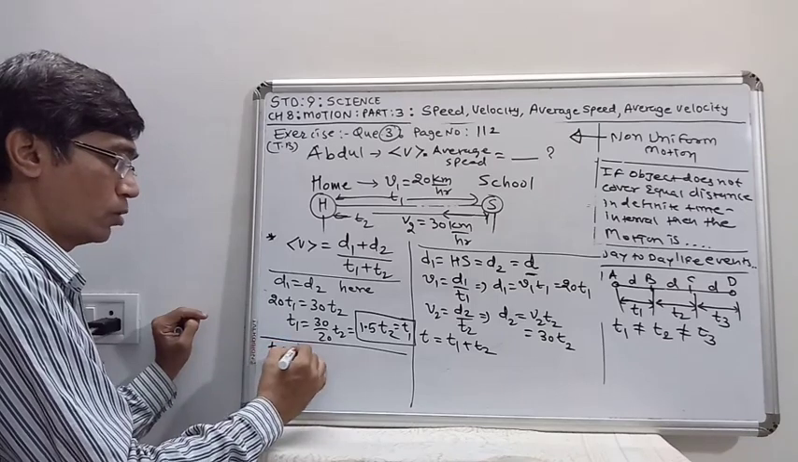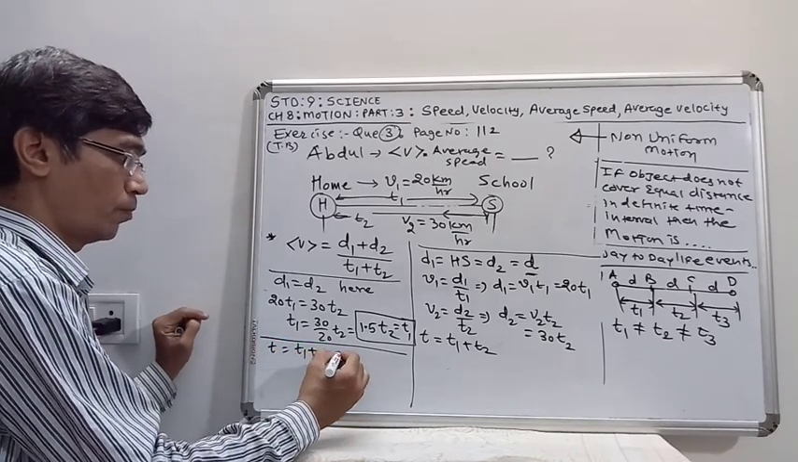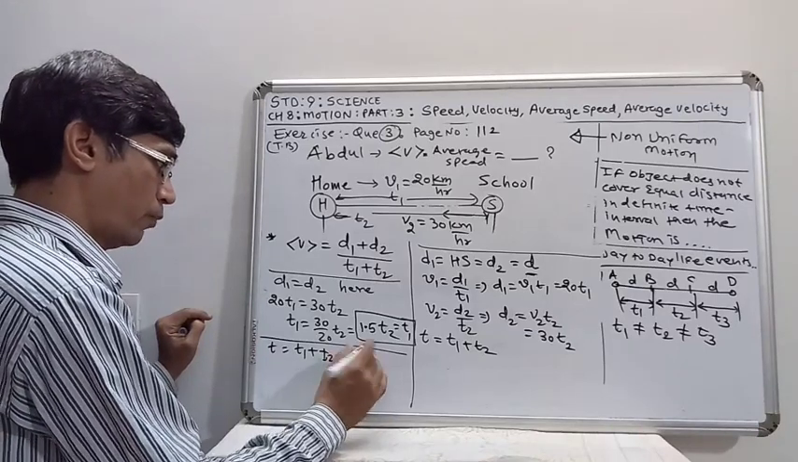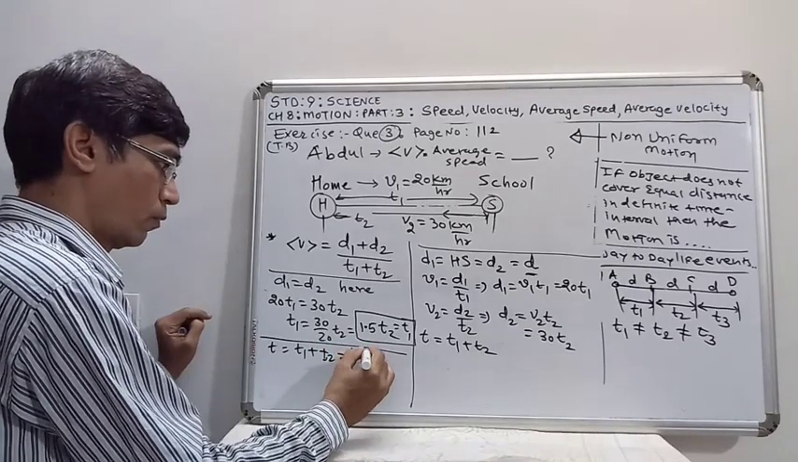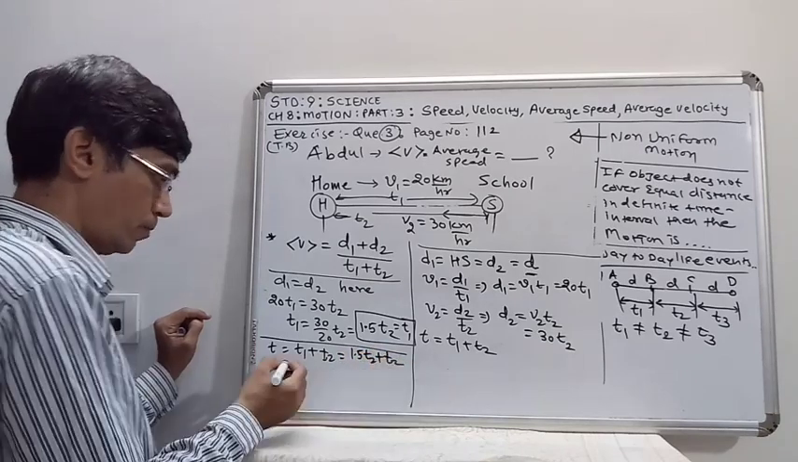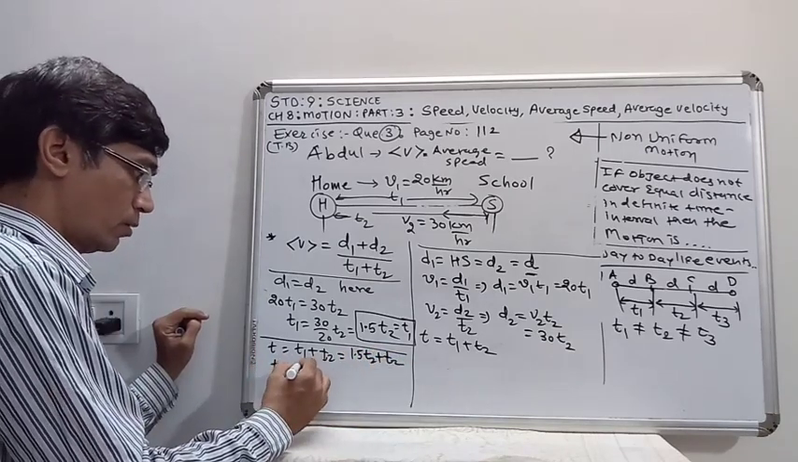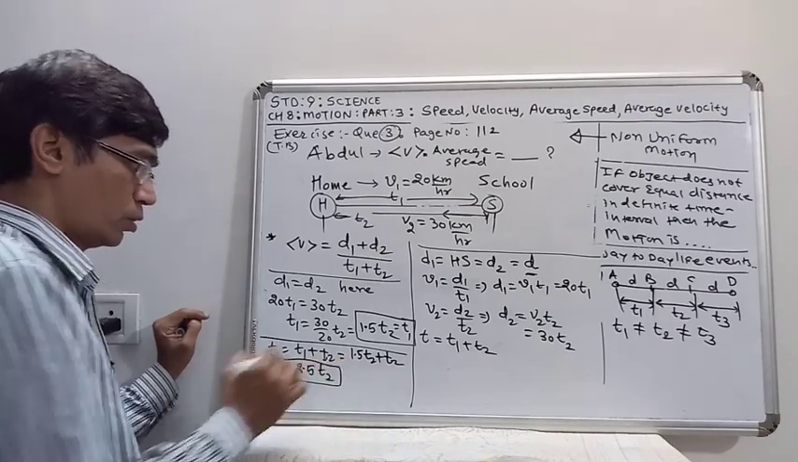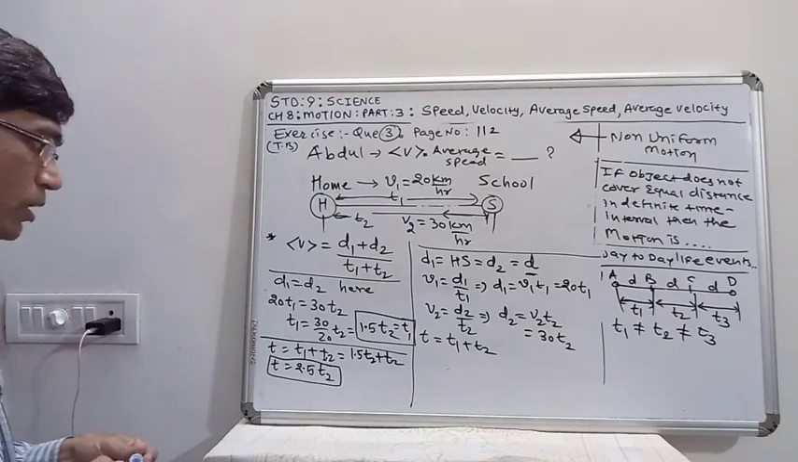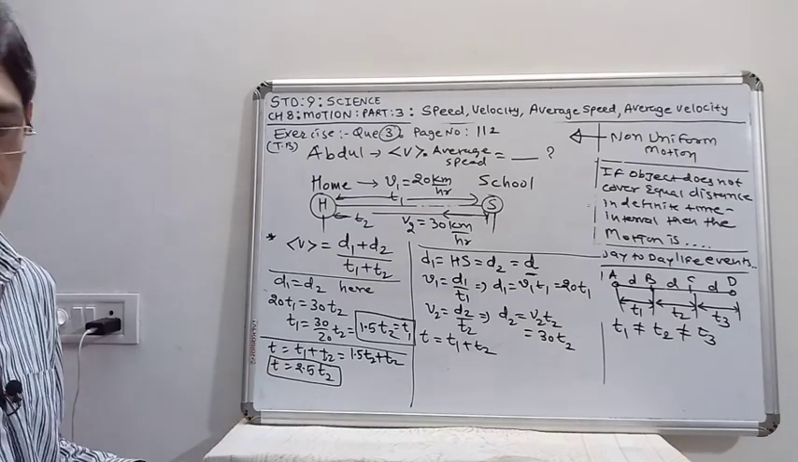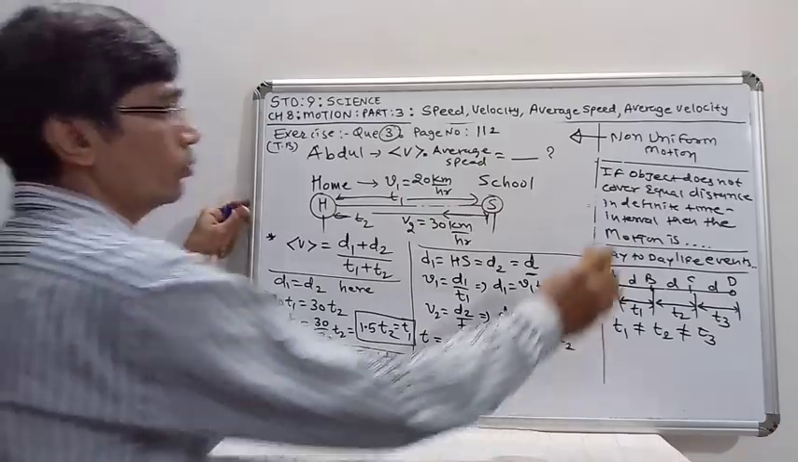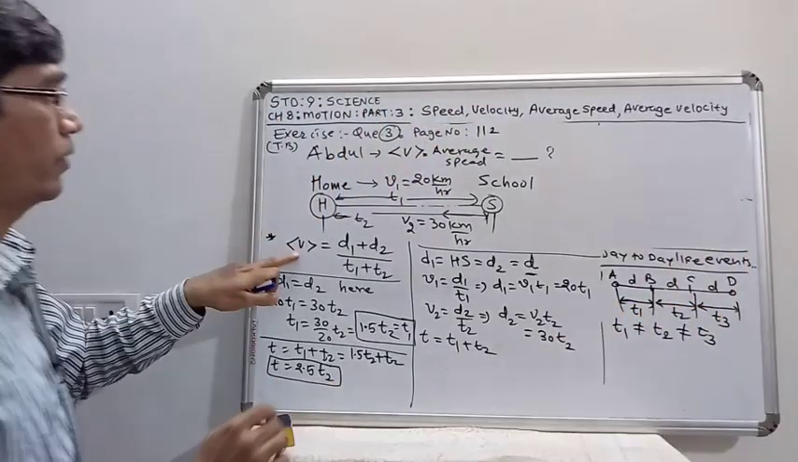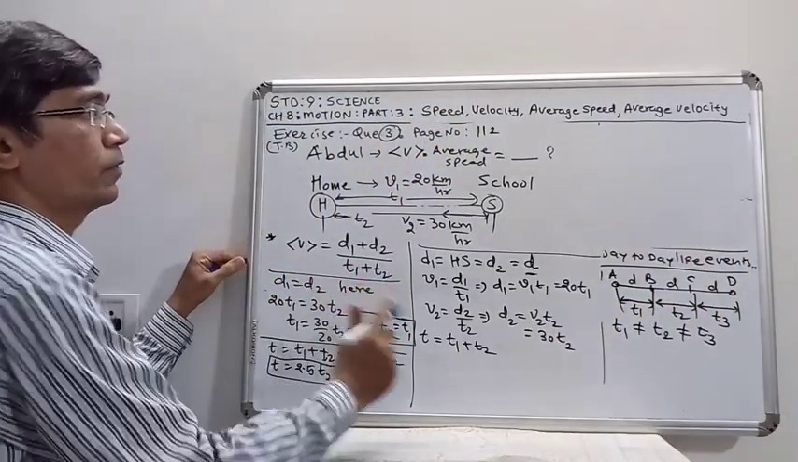Now t is equal to t1 plus t2, so we can write it as 1.5 t2 plus t2. So t is written as 2.5 t2. The total time interval is given by 2.5 t2. Now here we are using the same equation, average v is equal to d1 plus d2 upon t1 plus t2.